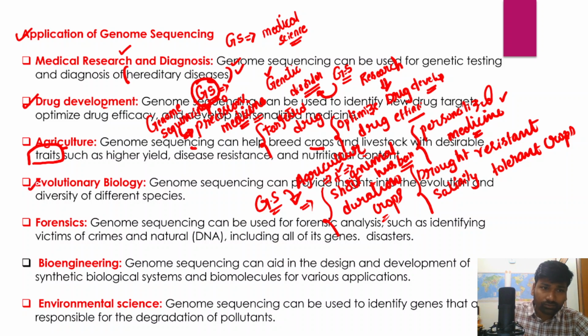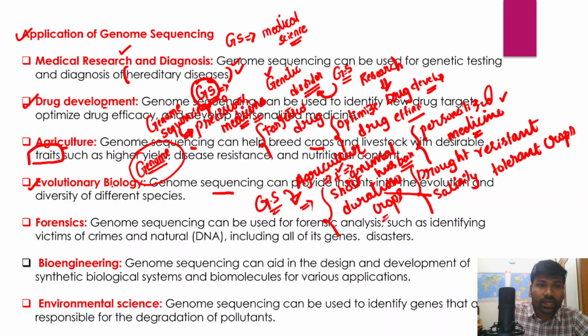It also has important applications in the area of evolutionary biology, because genome sequencing can provide insights into the evolution and diversity of different species. For example, when we are sequencing the genome of different organisms, we can understand how mutations have taken place and how the organisms have evolved throughout the ages.